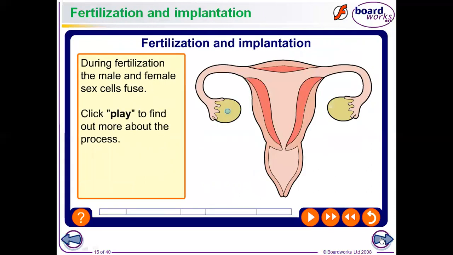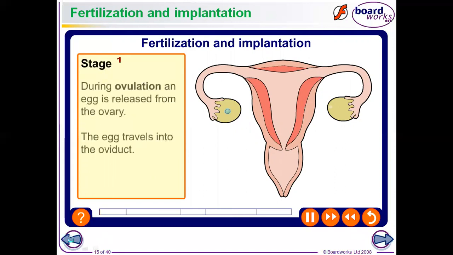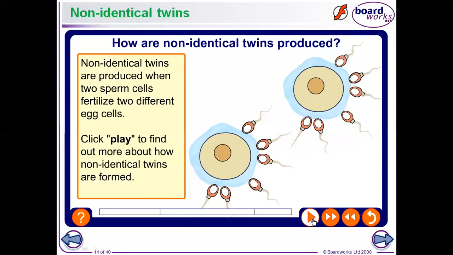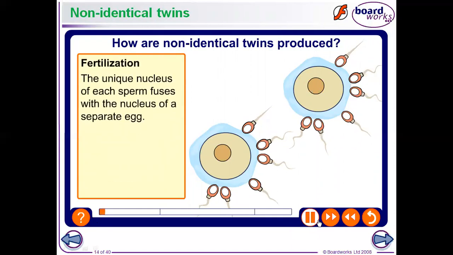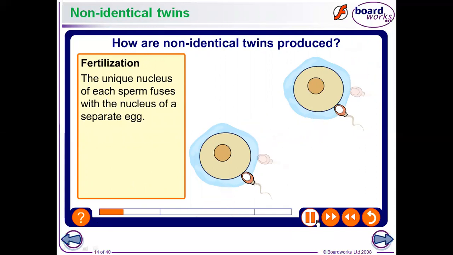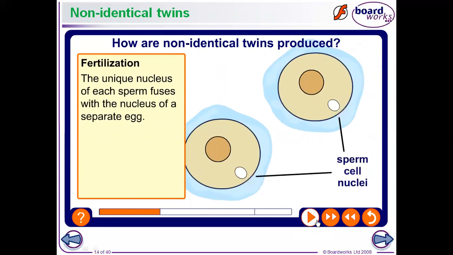So let me discuss what happens during fertilization, the male and female. The unique nucleus of each sperm fuses with the nucleus of a separate ovum.